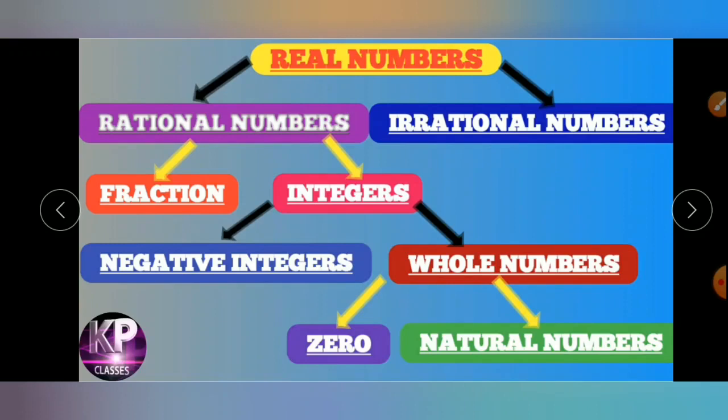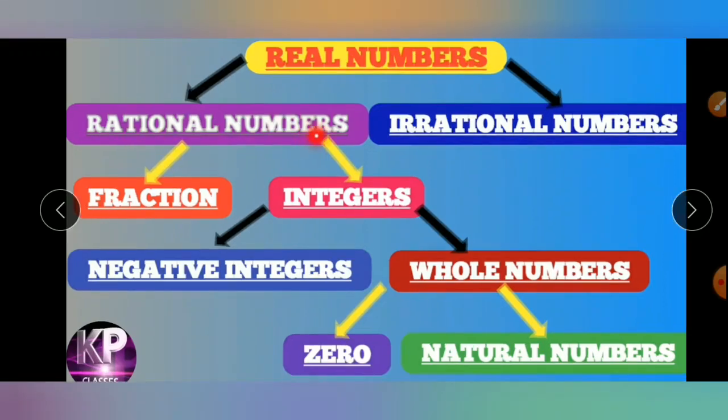Actually, number systems are divided into two categories. One is real numbers and the second one is complex numbers. But from our syllabus point of view, real numbers should be discussed in this class. Real numbers are further divided into rational numbers and irrational numbers. It means real numbers are the collection of all the rational numbers and irrational numbers. What is rational number and irrational number? We should discuss later.